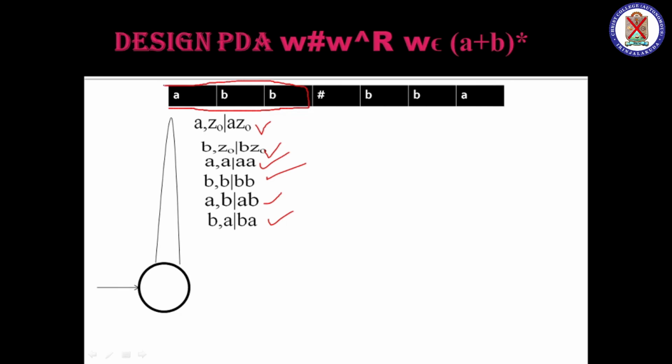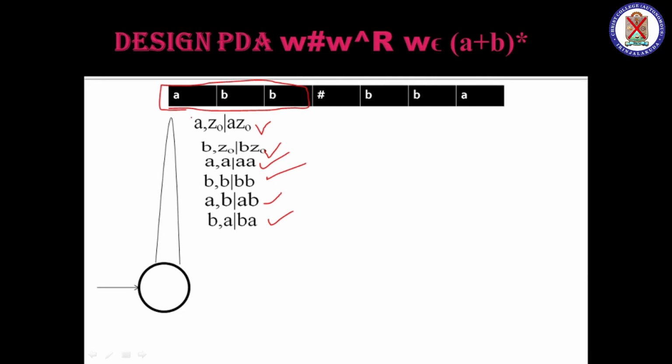Okay, next we have to check the existence of the hash, because hash has no significance. Like in an NFA, a symbol with no significance can be bypassed, but for bypassing in a PDA we must check it, and only after that can we bypass it.